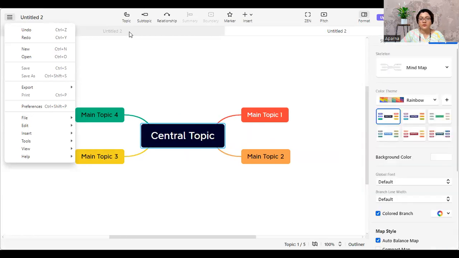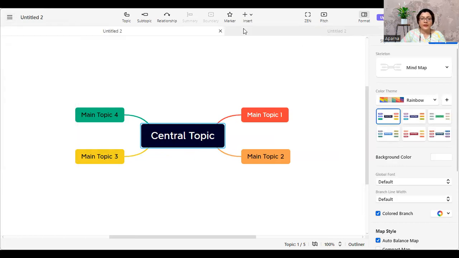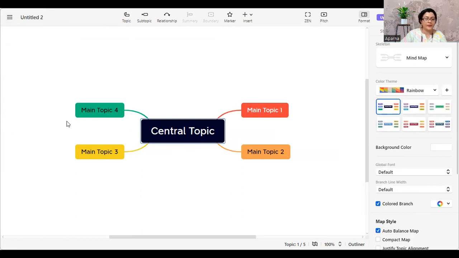So if you see here on the top right, Untitled 2 and Untitled 2 here. So you can decide on working on one of them, or you can work on as many as you like. Okay. I generally like to have one file. With one file, I will have small files within that file. So that's how I try to do it. You can do it as per your convenience.